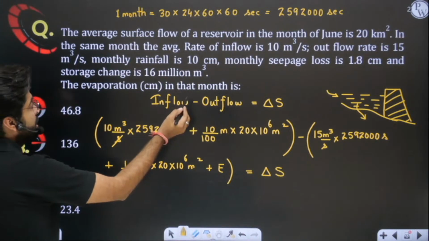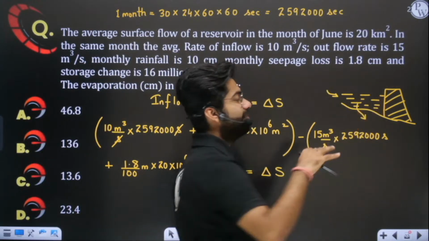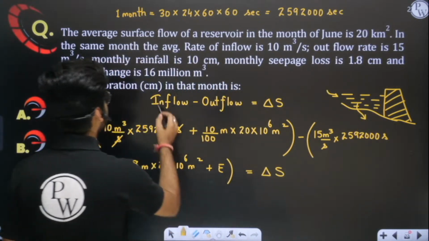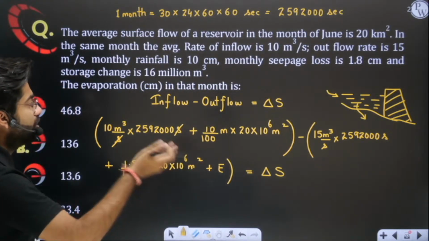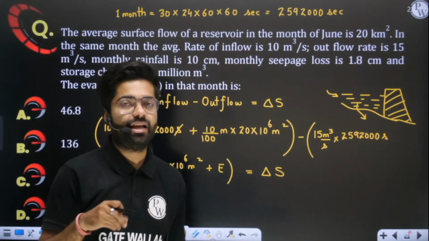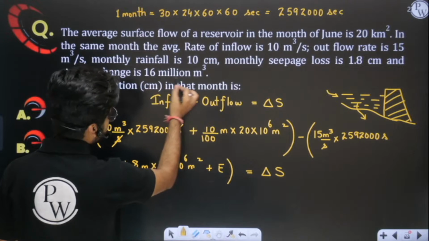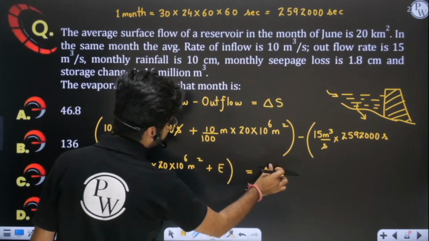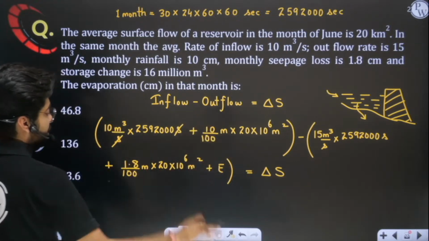In this question they are saying that after 1 month, the level will change, the storage will change, and 16 million meter cube of water may have been added or may have decreased. It depends. We will discuss whether we have to put this 16 million meter cube with a positive sign or a negative sign. That we can judge by simply evaluating this.